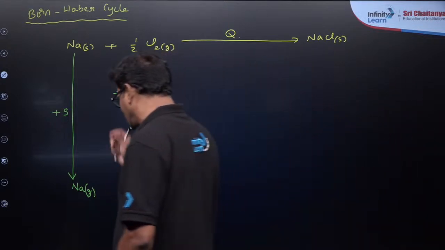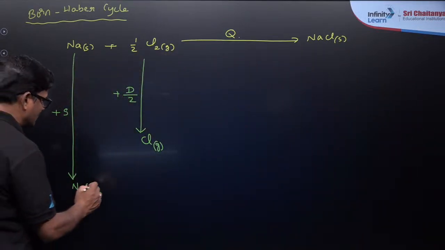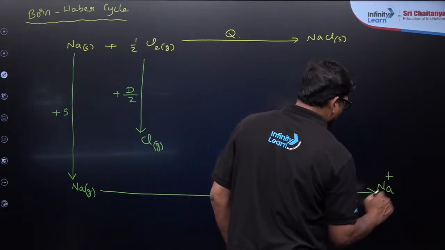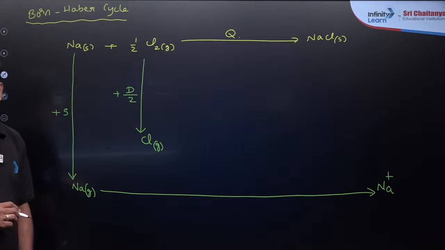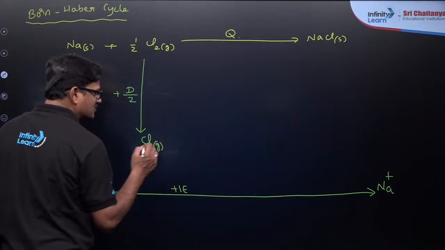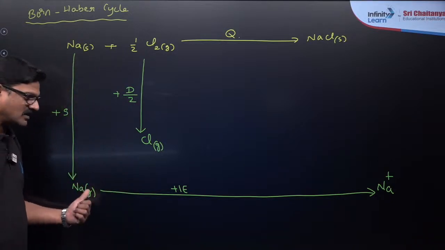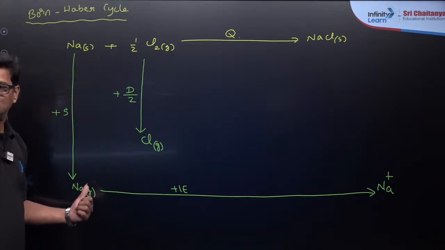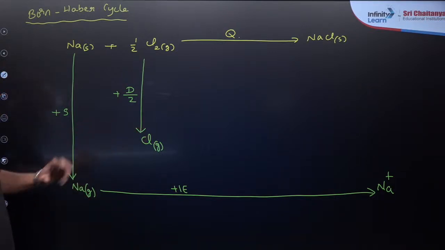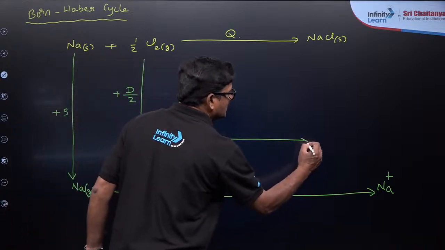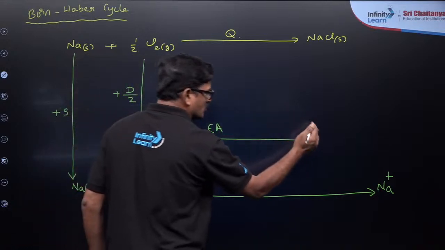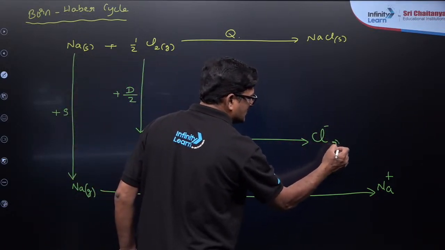Now, Na plus is ready. Let us make Na into Na plus. That process is called ionization. For this you need ionization energy, the amount of energy required to remove an electron from an isolated gaseous neutral atom is called ionization energy. Now chlorine gas, this is an atom, and I want to add one electron to it. So for that, electron affinity, an exothermic process, so that we get Cl minus in the gaseous state.